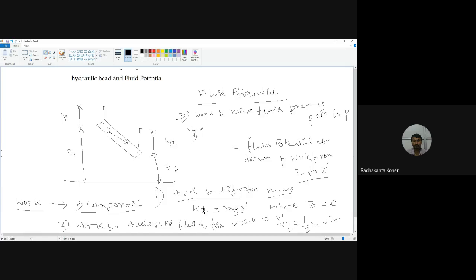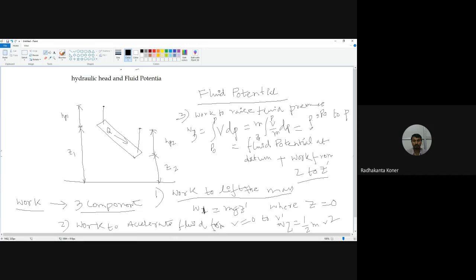W3 is equal to the integration from P0 to P over volume, P dV, or this can also be written as M by V if we take it.